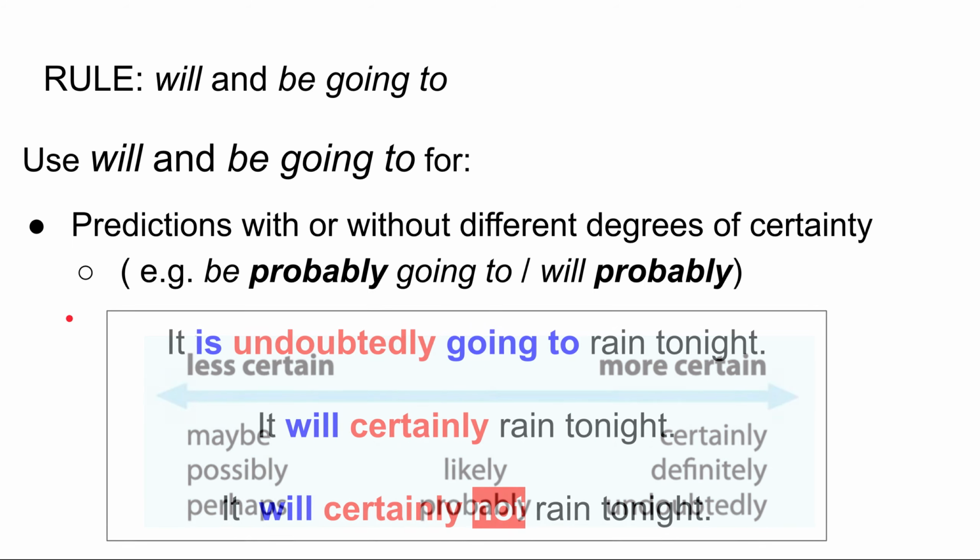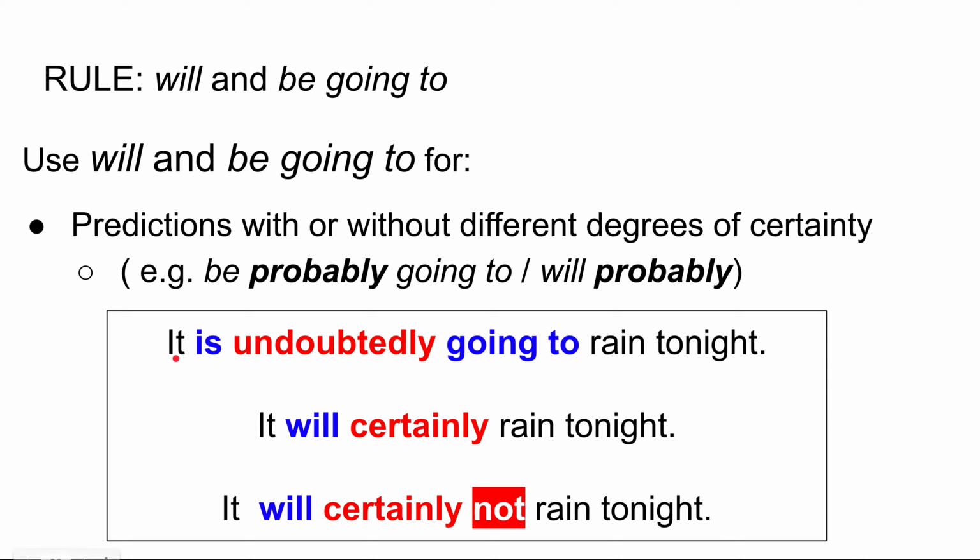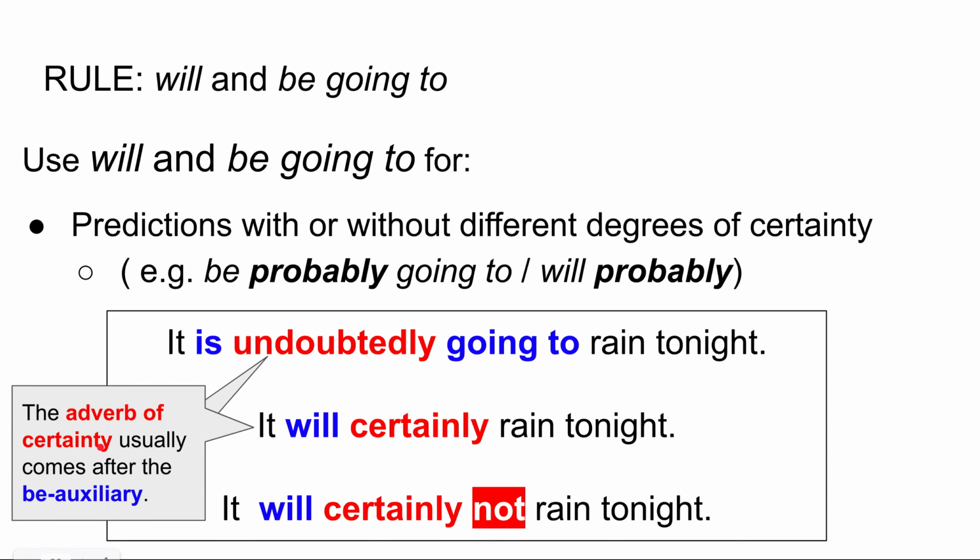Let's move on. To give an example, it is undoubtedly going to rain tonight, and it will certainly rain tonight. Please note that the adverb of certainty usually comes after the be auxiliary, okay? You can also say it undoubtedly is or it certainly will, but usually it comes after the auxiliary. Not just the be auxiliary, but the will or is.